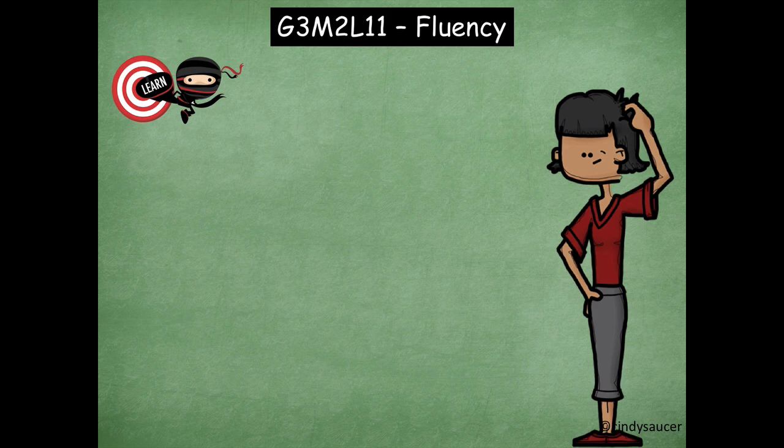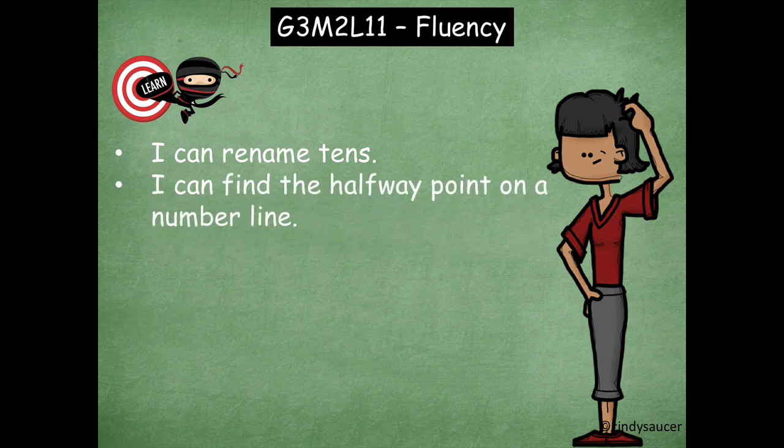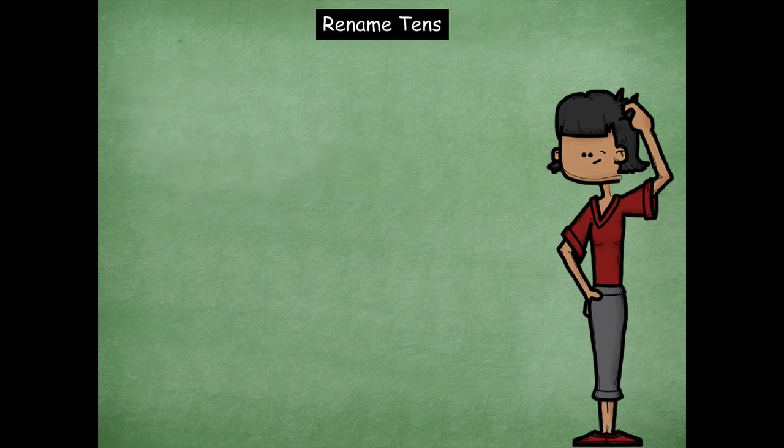So we're going to do two different activities. The first one, the learning goal is I can rename tens. And the second learning goal for the second activity is going to be I can find the halfway point on a number line. So let's jump in and get started.